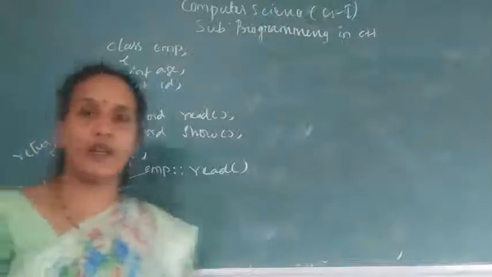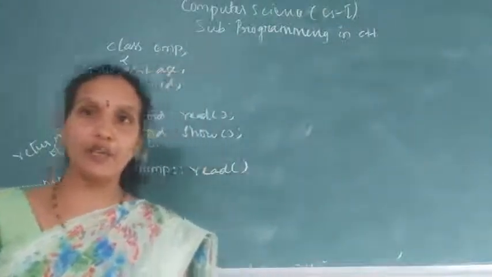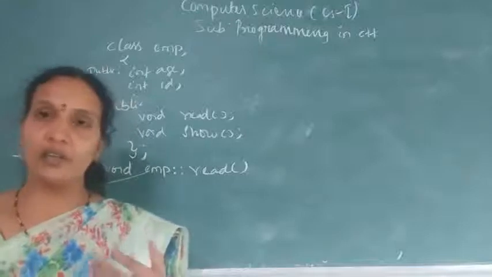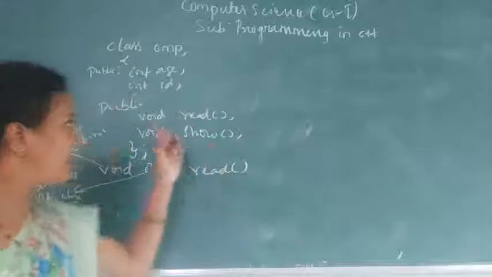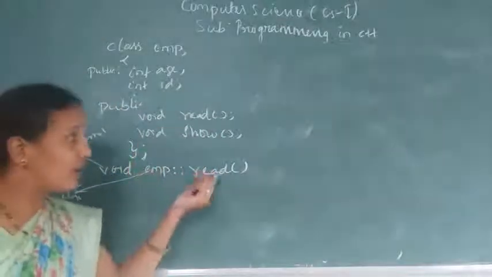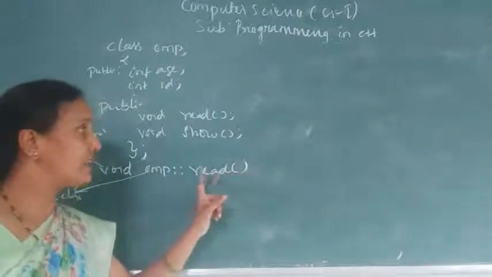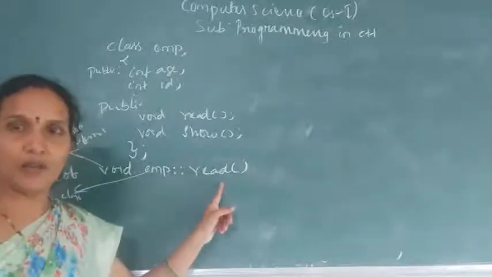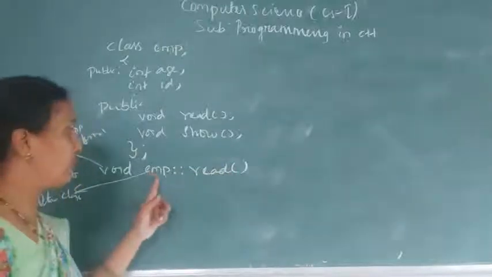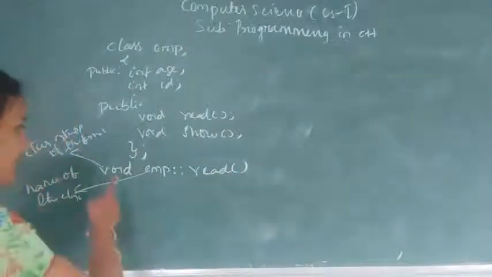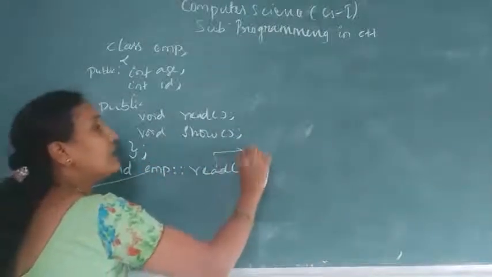As already explained, in one single program you may have a number of classes. So when you are defining the function outside the class, you need to give the information about which class this function belongs to. Which class function you are defining, that information is given by using this. This is the return type, name of the class, and the name of the function.